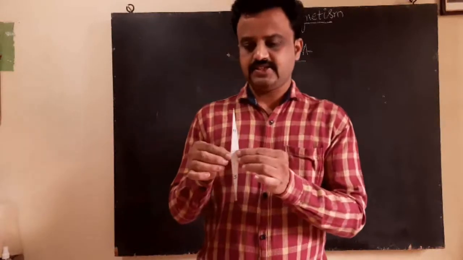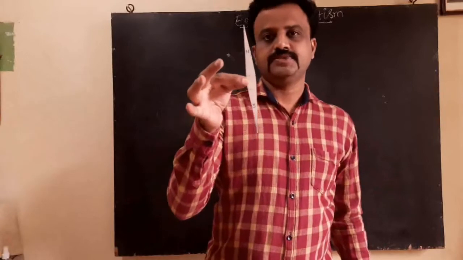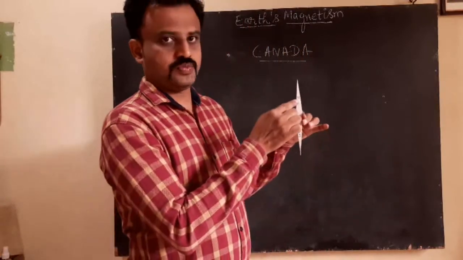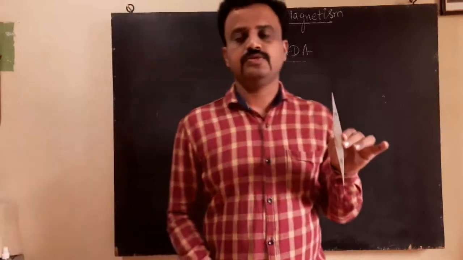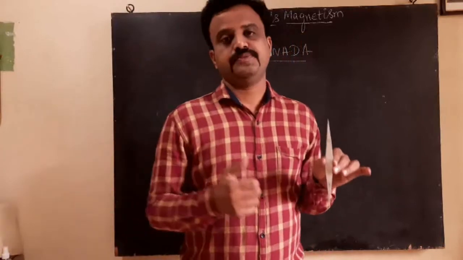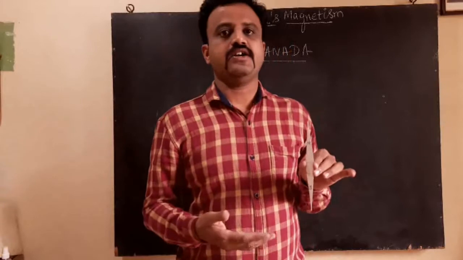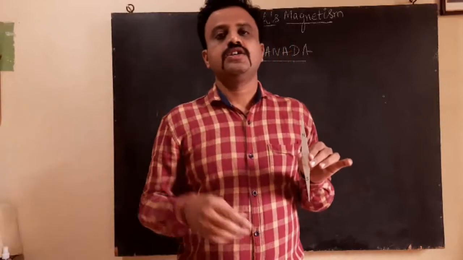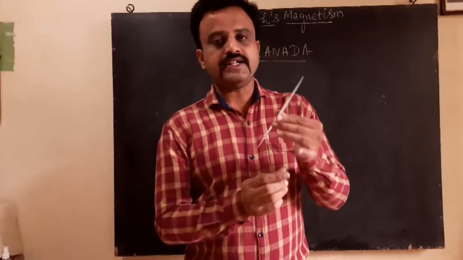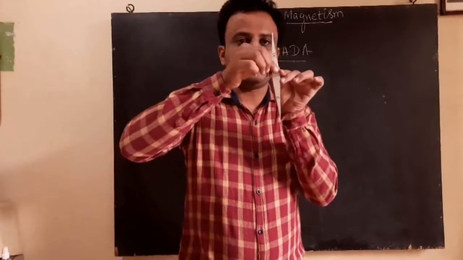It is just a model of a magnetic needle. A magnetic needle looks like this. This magnetic needle has a north pole and it has a south pole. Imagine that now I am in Canada, in the northern part of the Earth. In Canada, if you hold the magnetic needle, interestingly, it stands in this direction.